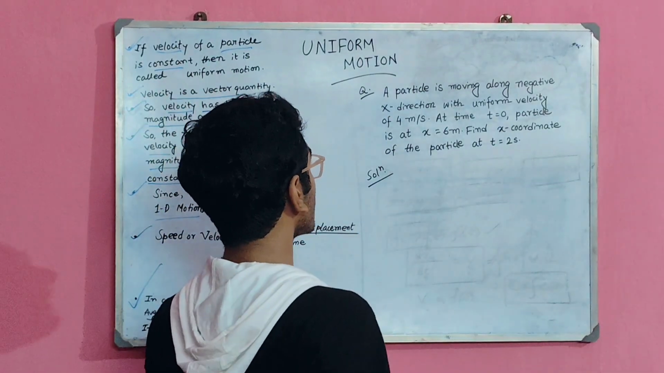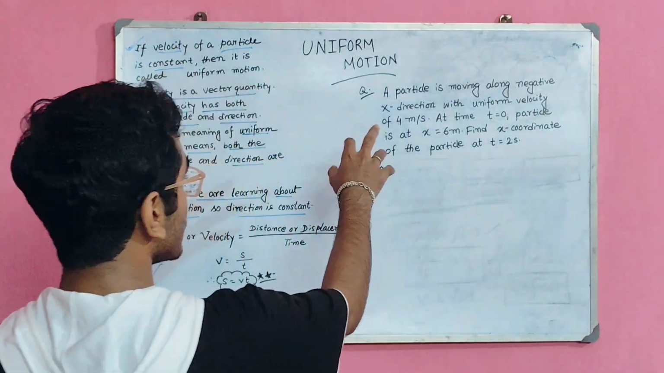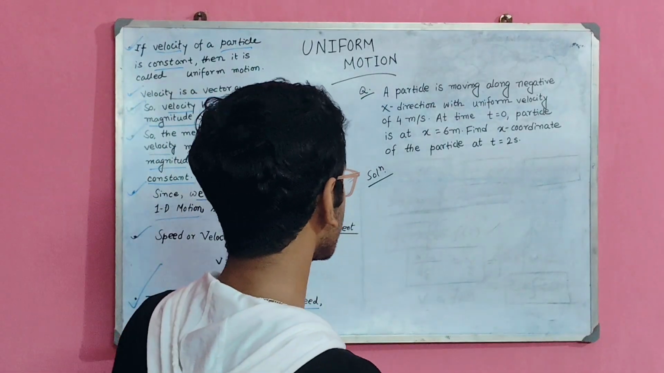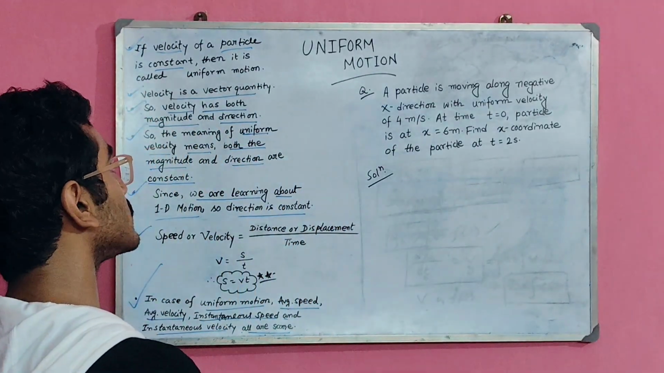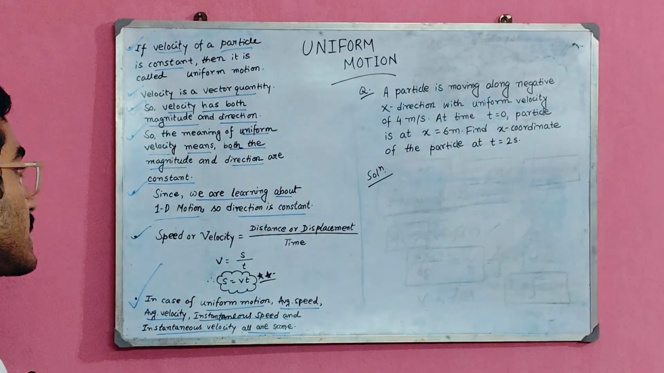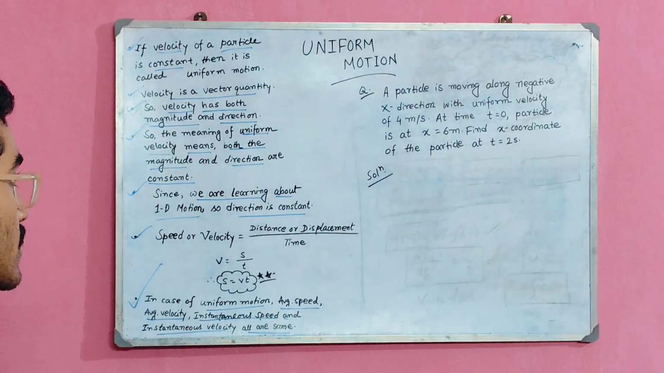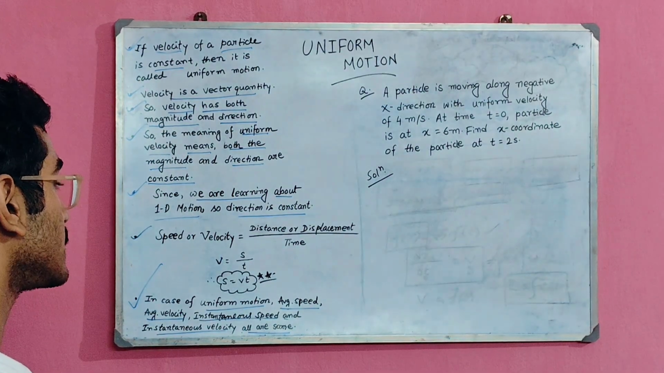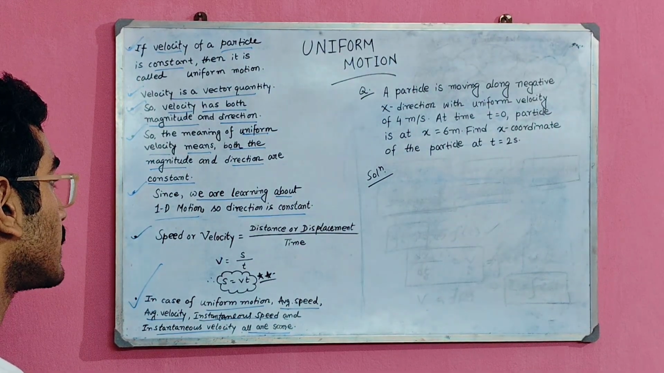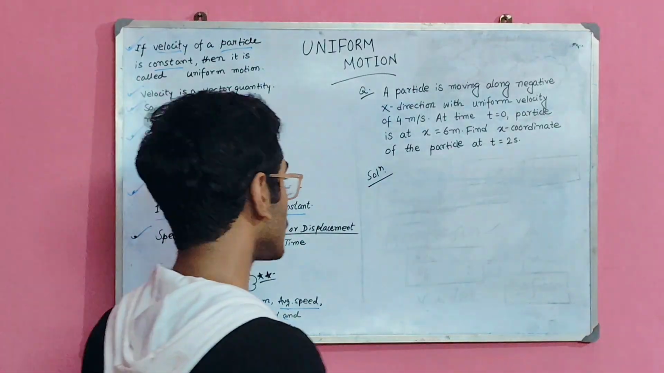Here is a question. Question says, a particle is moving along negative x direction with uniform velocity of 4 meters per second. At time t is equal to 0, particle is at x equal to 6 meter. Find x coordinate of the particle at t is equal to 2 seconds. Very simple question.